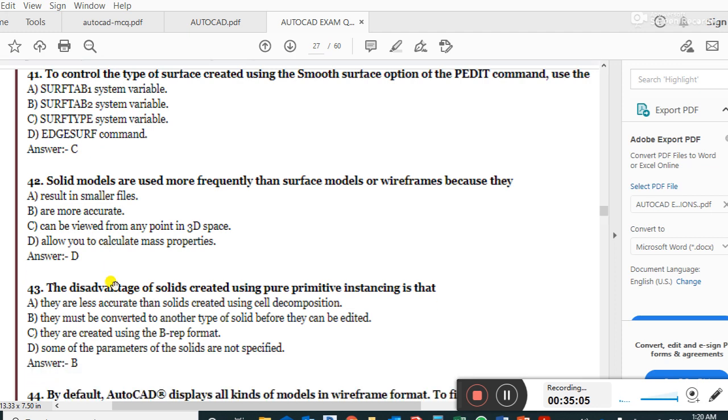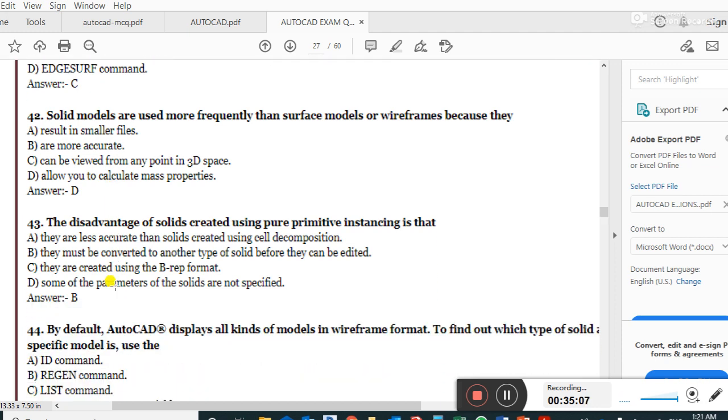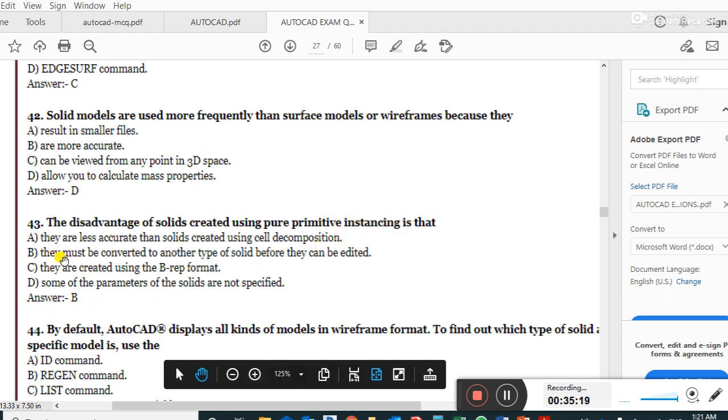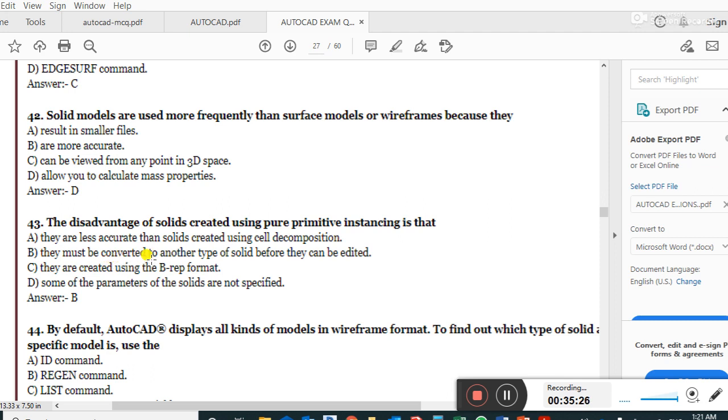D is the right answer. The disadvantage of solids created using pure primitive instancing is that they must be converted to another type of solid before they can be edited.